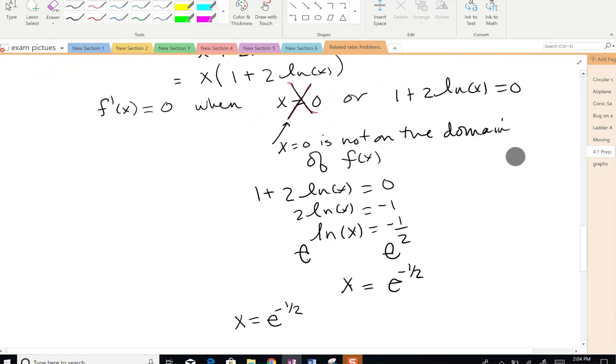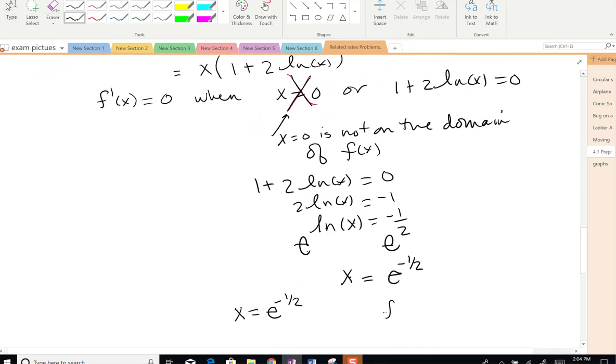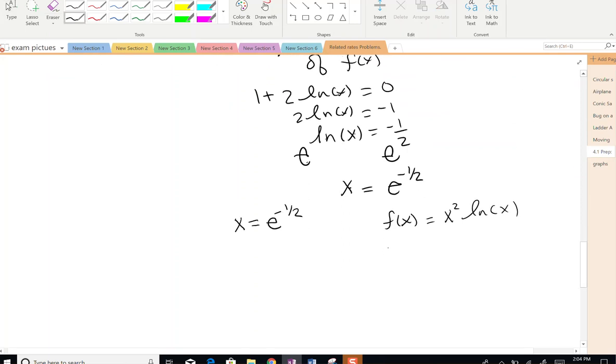And I can find that value since f of x is equal to x squared ln of x, we get f of e to the negative 1/2 is equal to e to the negative 1/2 squared times the ln of e to the negative 1/2.